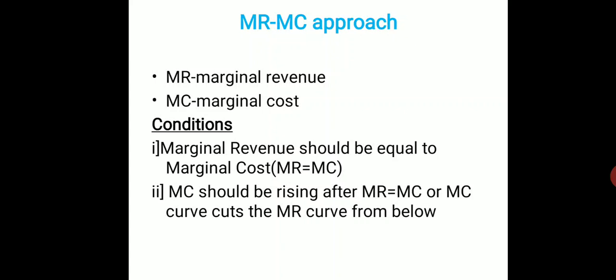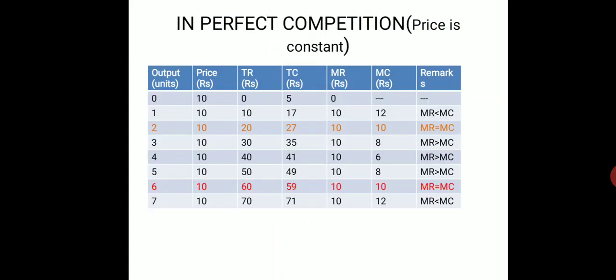These are the two most important conditions: MR equal to MC and MC cuts the MR curve from below. Let's see, there are two cases. Case 1 is perfect competition where the price is constant. Another is when the price changes with changes in the output. Let's understand with the help of a schedule and diagram.